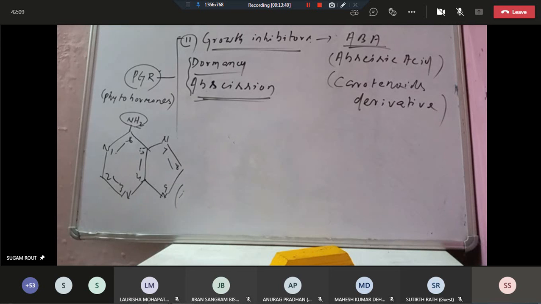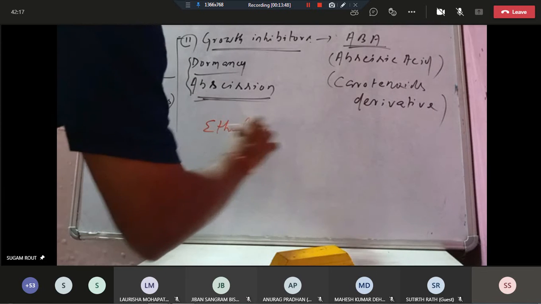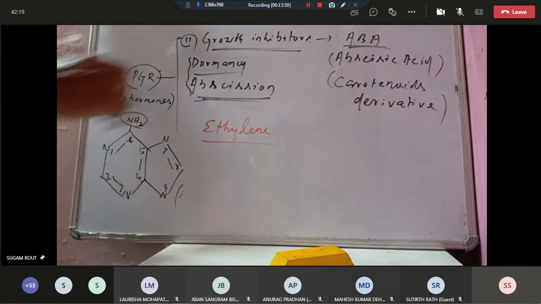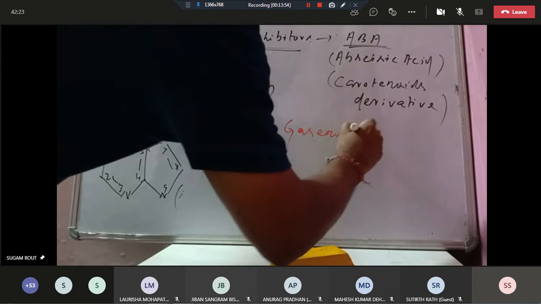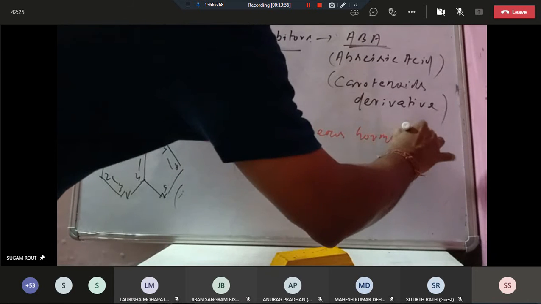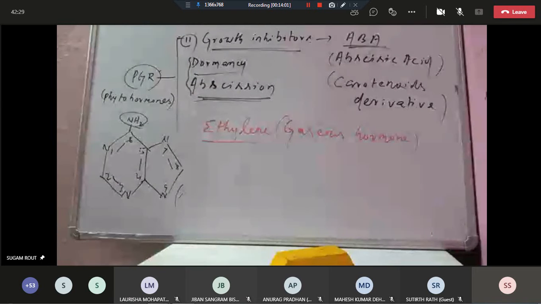Another hormone is ethylene. Remember, ethylene is very important here. Ethylene is a gaseous hormone, the only gaseous hormone.